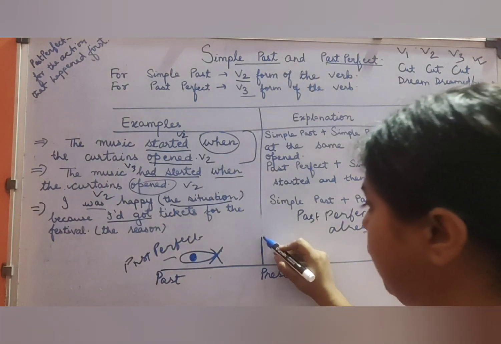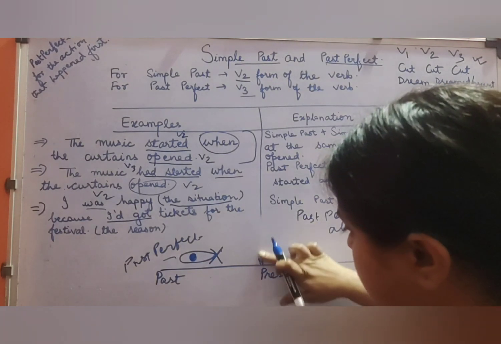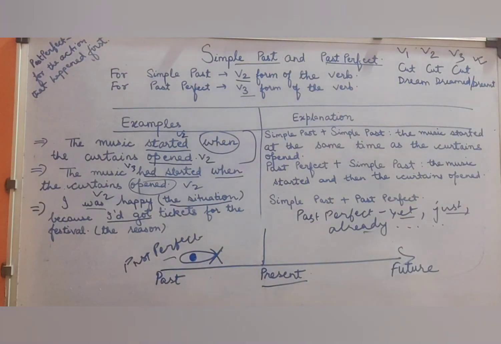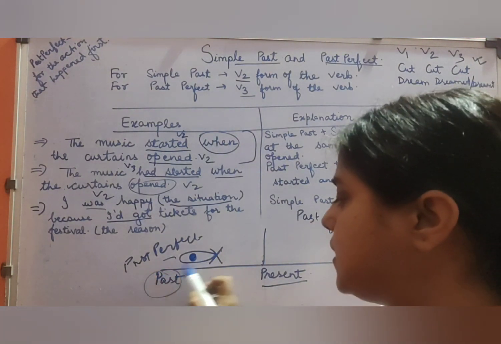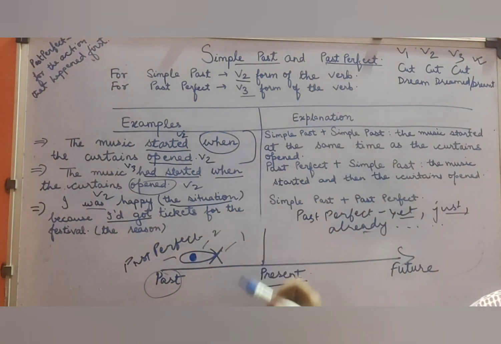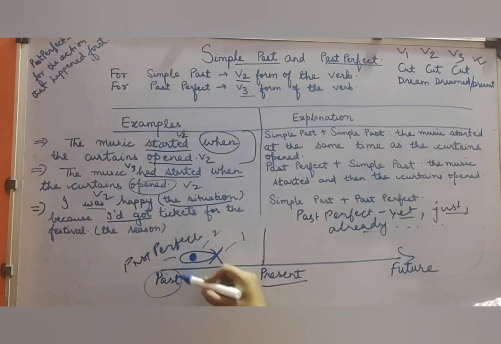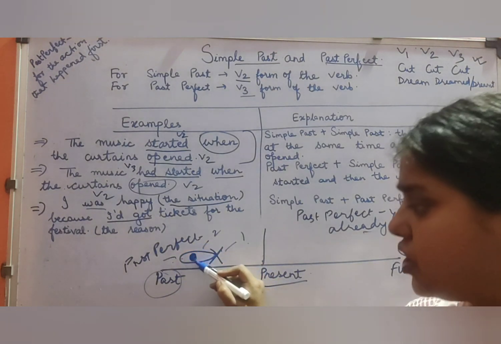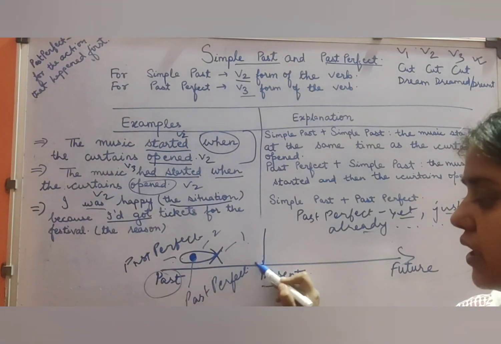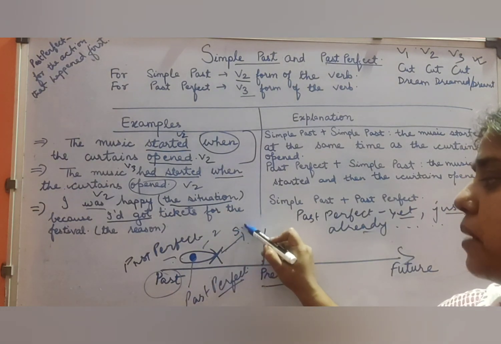Now as you can see the graph over here, I have drawn a graph simply to make you understand the concept. The concept is very simple. This indicates your present time, this indicates your future, and this indicates your past. When we talk about the two past activities, 1 and 2, the activity that had taken place first, for that we use past perfect tense. Of course, we are going to solve some of the questions also, and for the next activity in the past, we are going to use simple past.